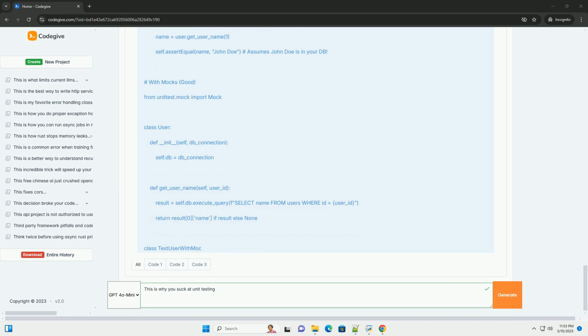3. Refactor. In this simple case, there's not much to refactor. But in more complex scenarios, you would now look for ways to improve the code's structure and readability.